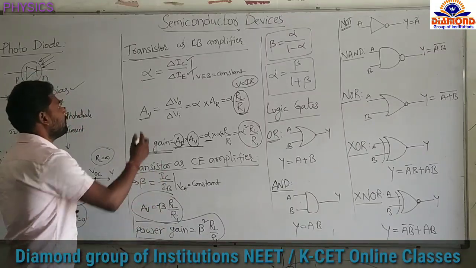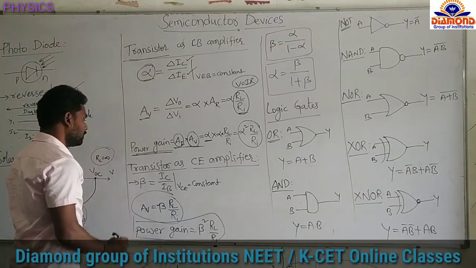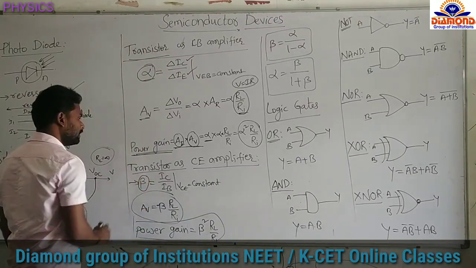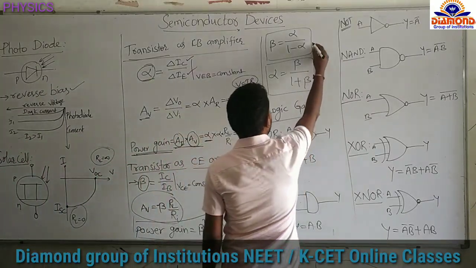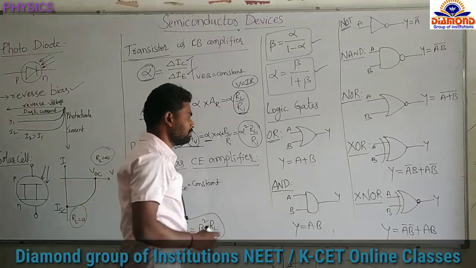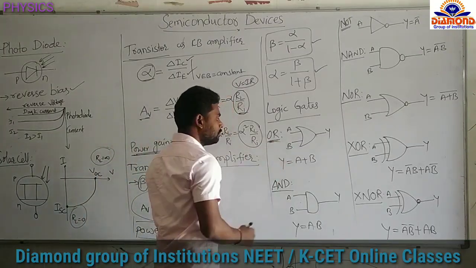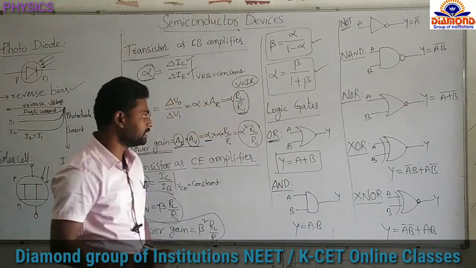Next, remember, alpha is the current gain in the common base amplifier, beta is the current gain in the common emitter amplifier. Okay, the relationship between beta and alpha I have given in the formula, remember. And the next, logic gates. In logic gates, the Boolean expression of the OR gate is A plus B, that means Boolean addition here.